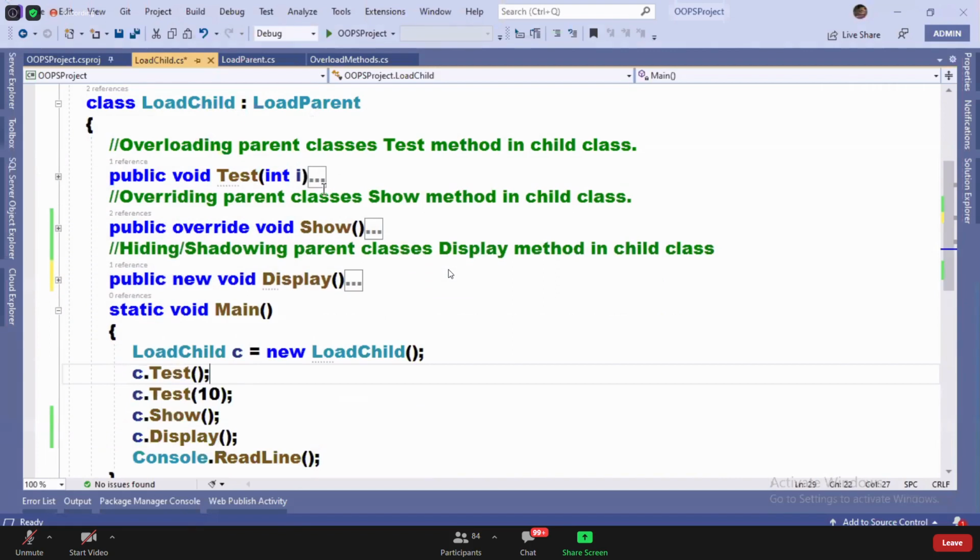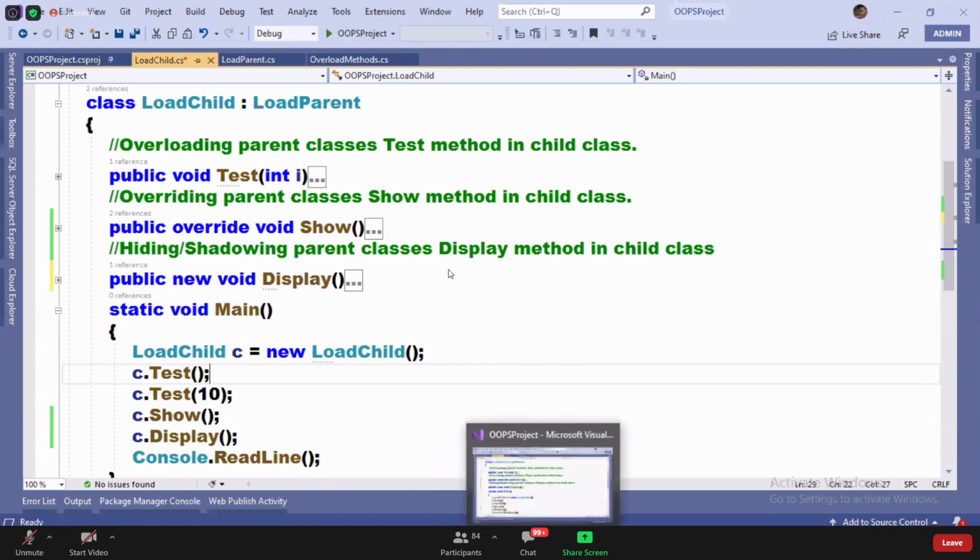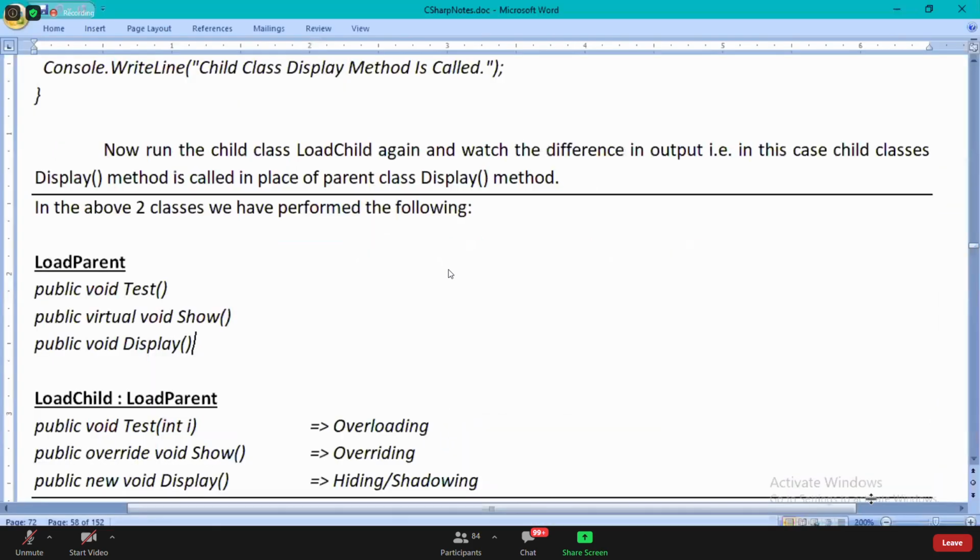With the first method, I showed you overloading. With the second method, I showed you overriding. With the third one, I showed you shadowing. Are you guys clear? So at a time, I put everything for you and showed you.